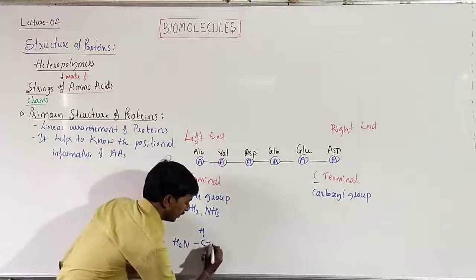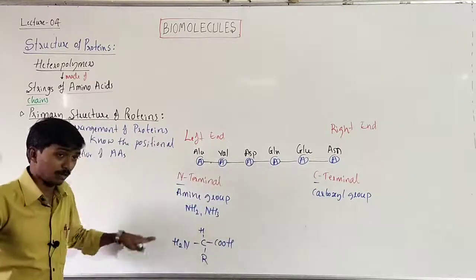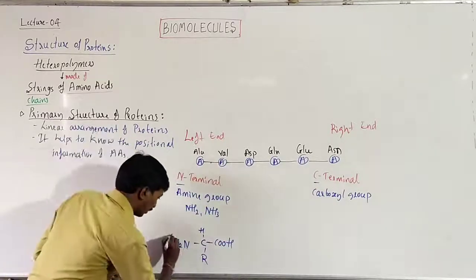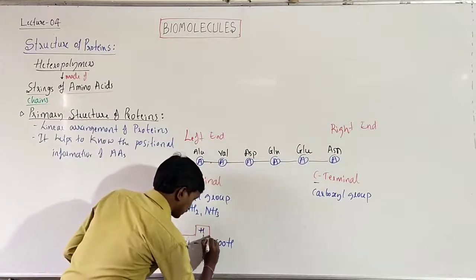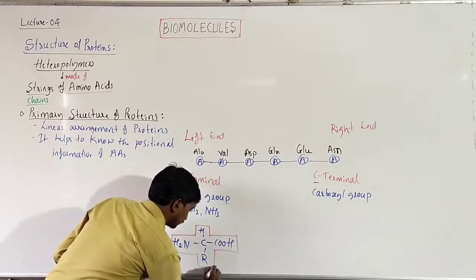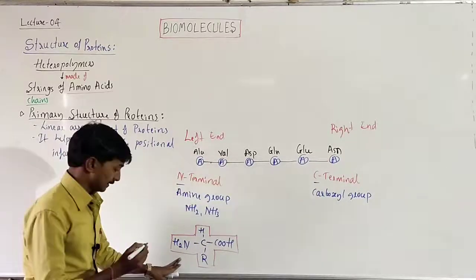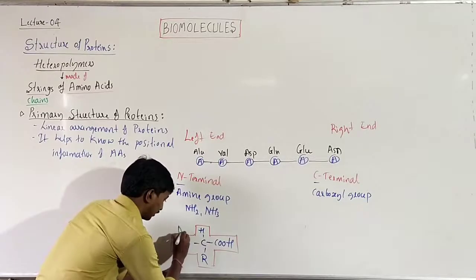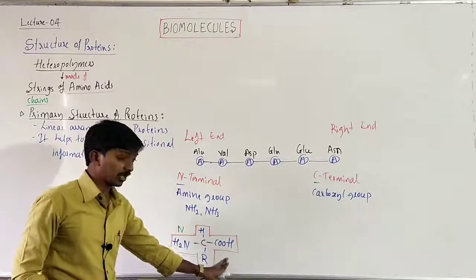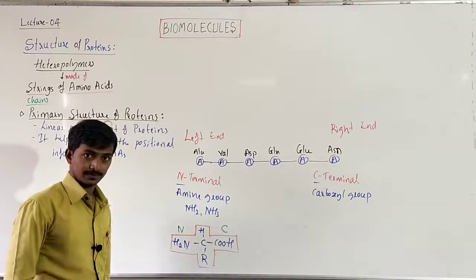On the other side we have a COOH, carboxylic acid. This is one amino acid, right? So here we have the amine group. This is the N-terminal. We have the carboxyl group. This is the C-terminal.